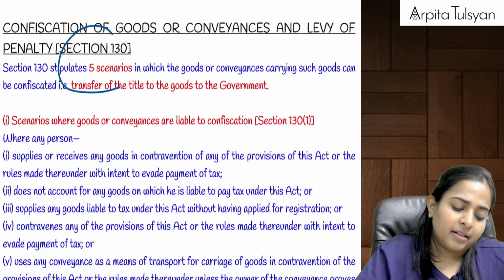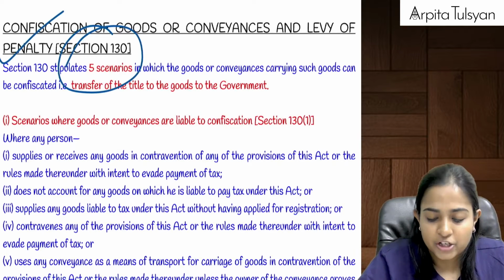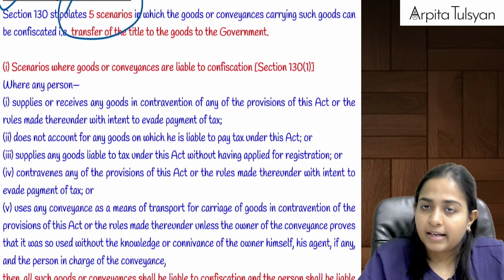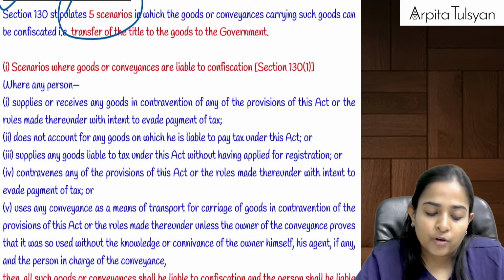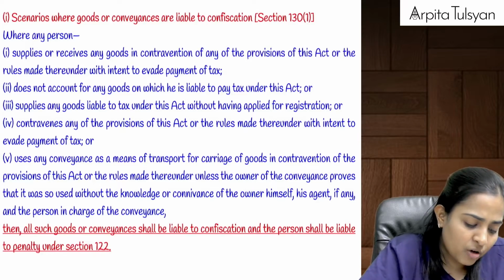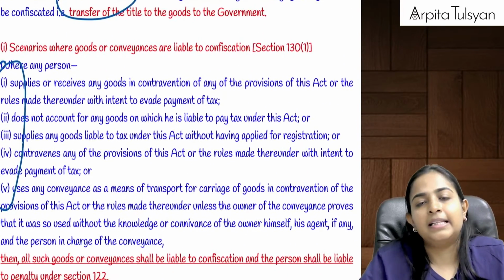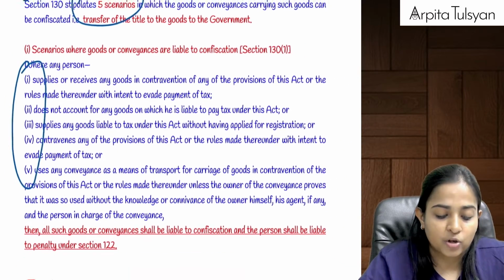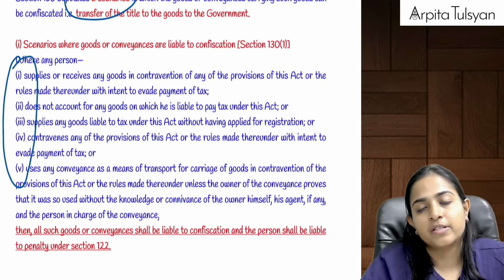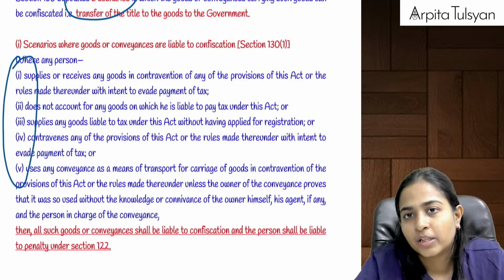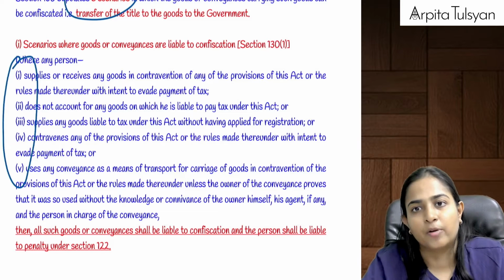Then going on to the next section, section number 130, which talks about confiscation of goods. In the previous section, we studied detention and seizure. Here we are talking about confiscation. If any of the 5 cases have happened, then the department has the right to confiscate your goods. Confiscation is not temporary, it is permanent. That is, your goods will go to the government. The government can sell it, do anything with it, and the money will stay with the government only.